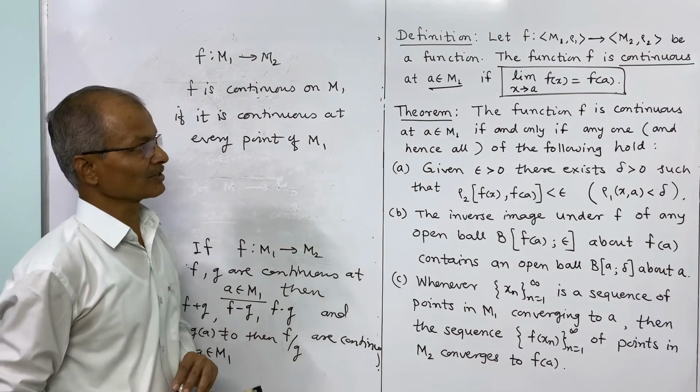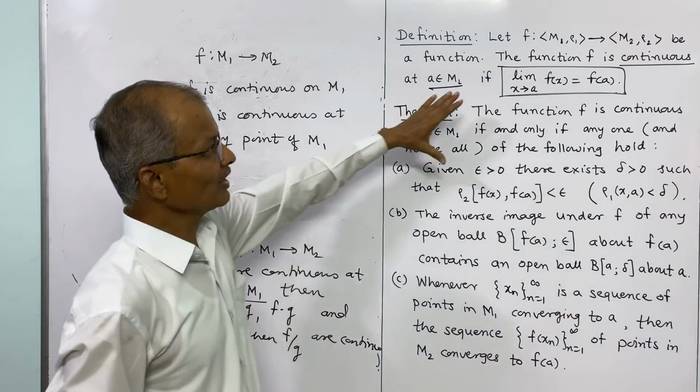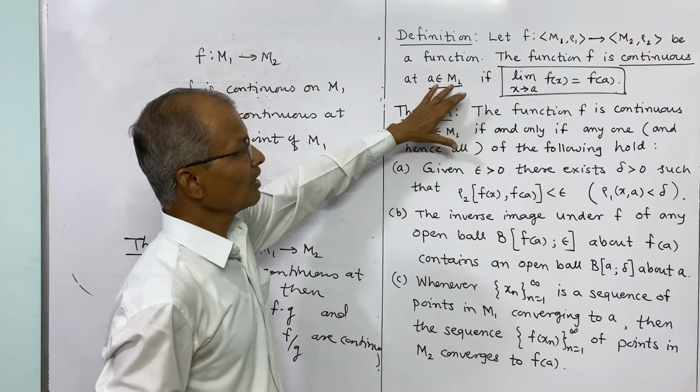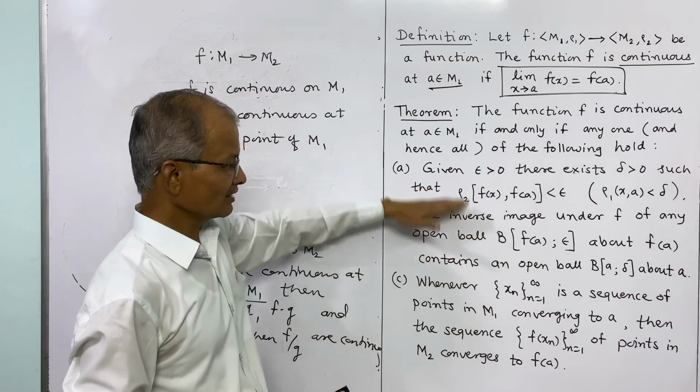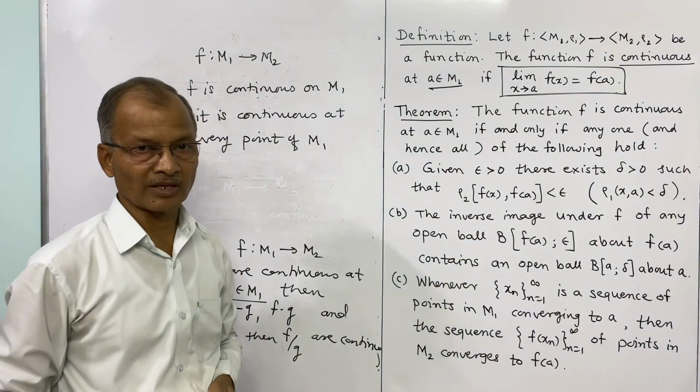So these are some results of continuous functions that we have studied already and that are now stated in metric spaces. What is different here is that the meaning of a continuous function is defined in a metric space, and it has these equivalent meanings.